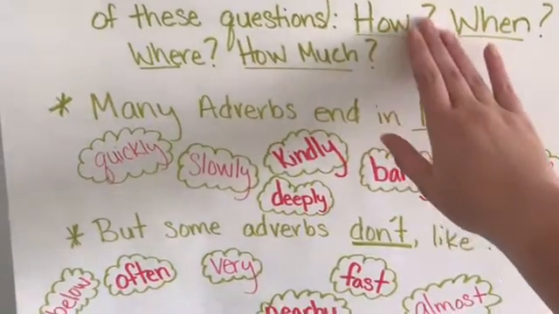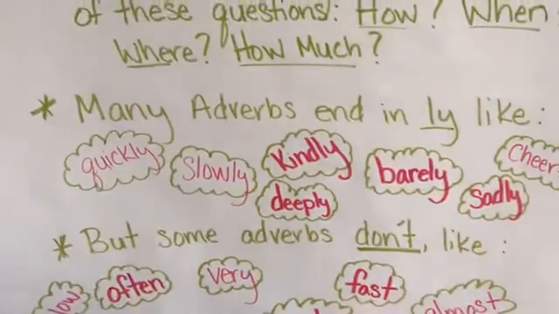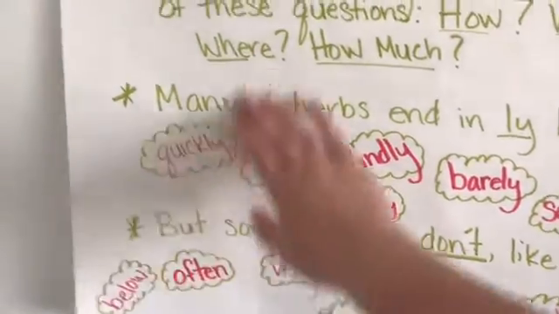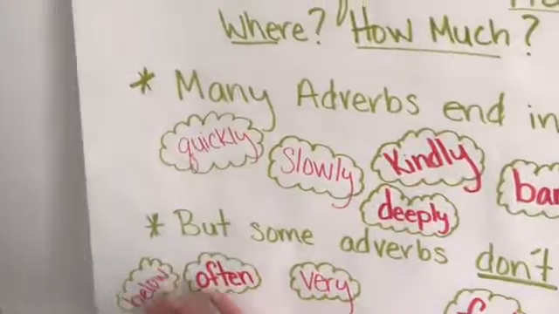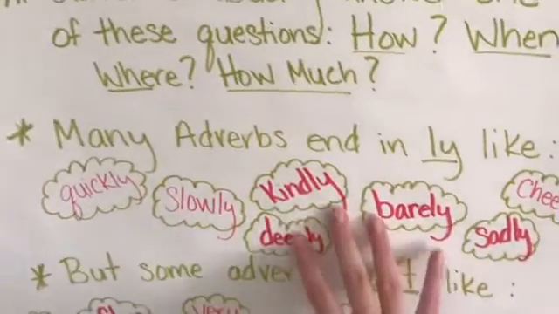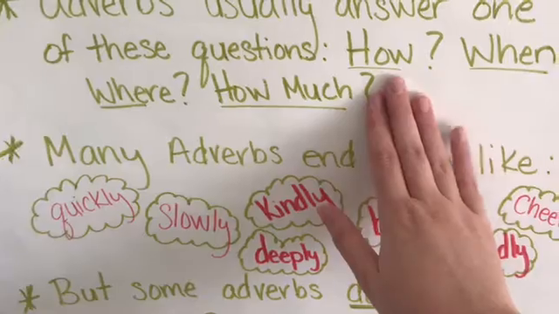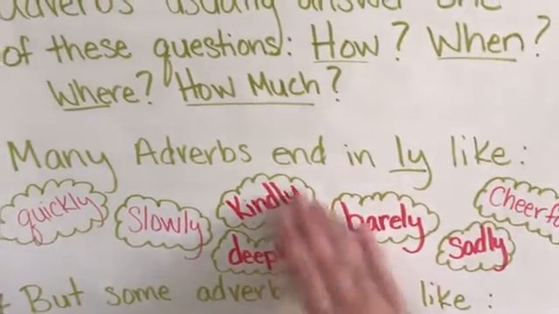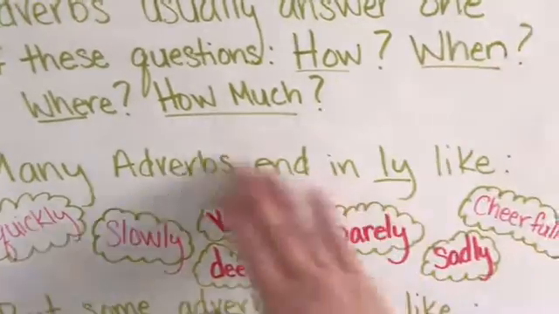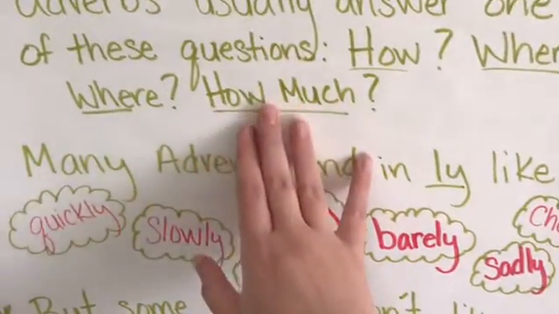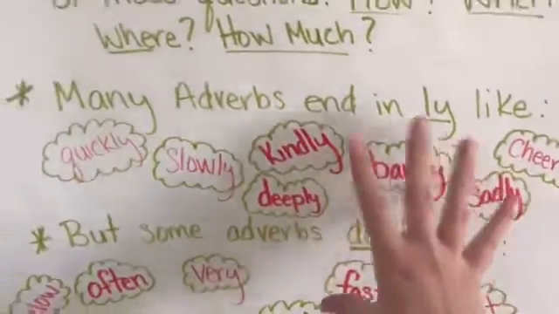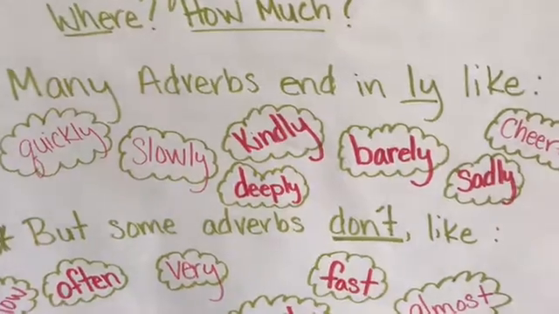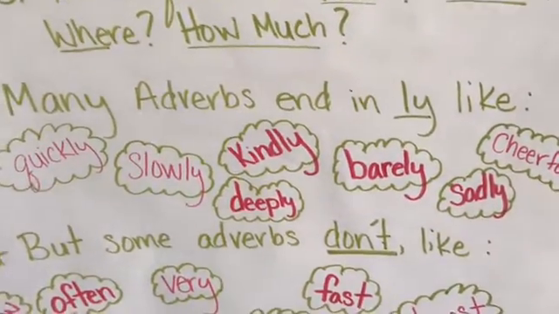If we say, how did they do it? And we say they did it fast. That's an adverb. Or where did they do it? They did it below. That is still an adverb. The same with these up here. How did they do it? Slowly. Kindly. When did they do it? Or where did they do it? How much did they do? Those are the questions we need to ask when we look at our sentences to determine if they are adverbs or not. So I'm going to put up some examples and we're going to go over them together.